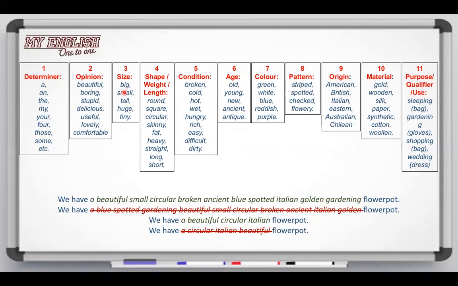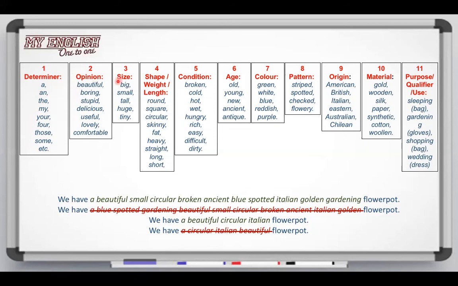Let's quickly read some of these adjectives, right? Determiner adjectives can be a, an, the, my, your, those, some, etc. There are more, but this is an example. We have other opinion adjectives: beautiful, boring, stupid, delicious, useful, lovely, comfortable.